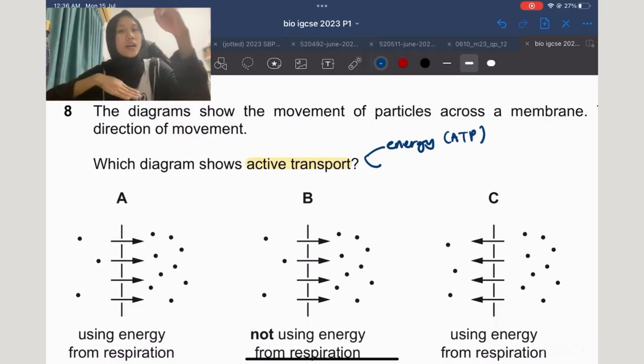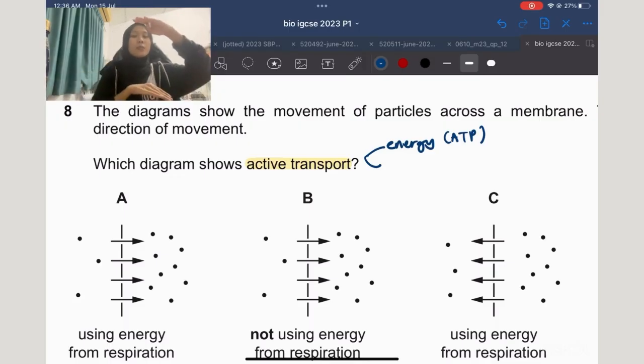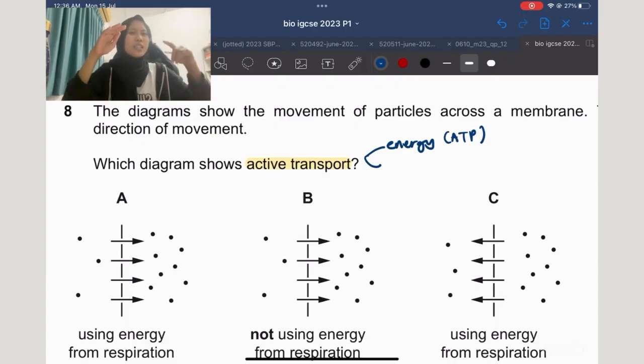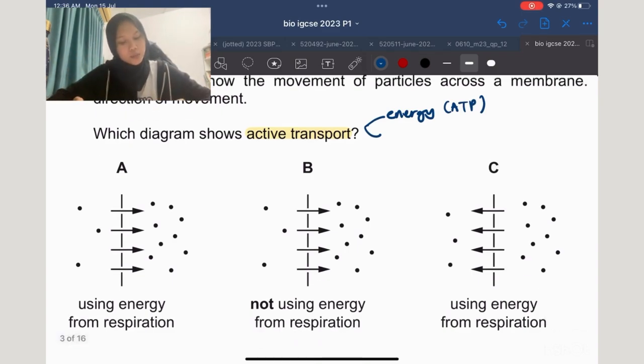So from low to high there will be energy, and when you're going from the peak to the lower ground, you don't really need energy to go down. So there's no energy needed for following the concentration gradient. However, you need energy when you're going against the concentration gradient, same as these particles.